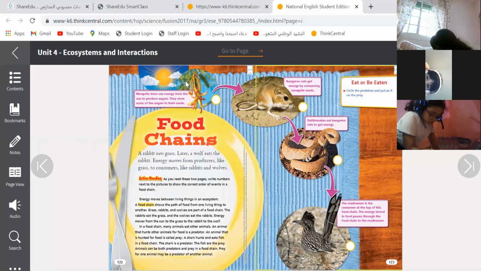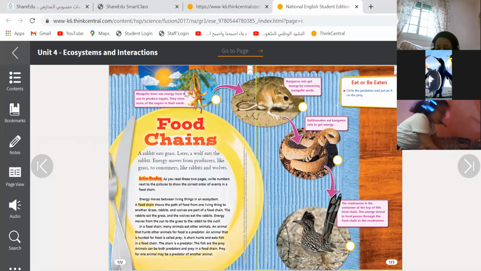Who's a producer, Fatima? The bear? No. Why? Does it make its own food? No. All of these are consumers, except one thing. The first one is a producer because it made its own food.